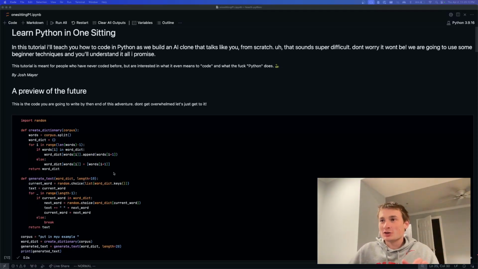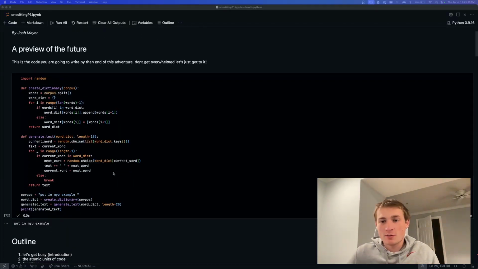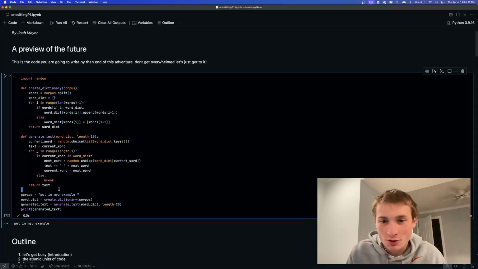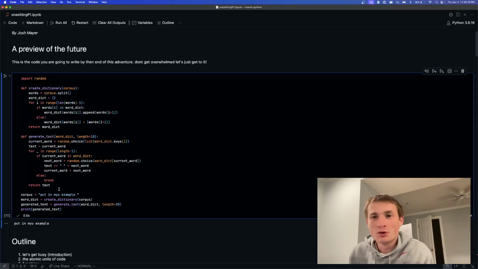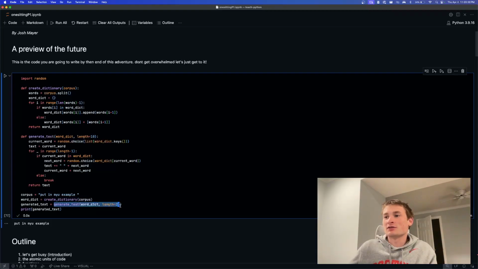Yesterday, we went through part one and some of part two, just like the introduction. Just a refresher, we're building the ground layer, the roots of ChatGPT, where if you put in a bunch of text, like hopefully an essay here, then we'll create a dictionary based on your corpus of text, and then you can generate text of a specified length using the probabilities from the inputted corpus text.